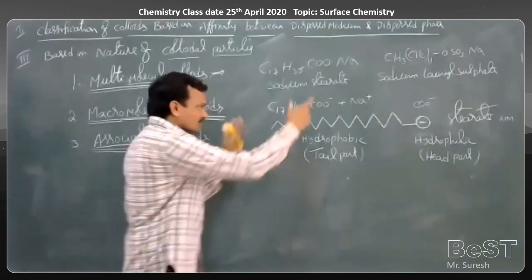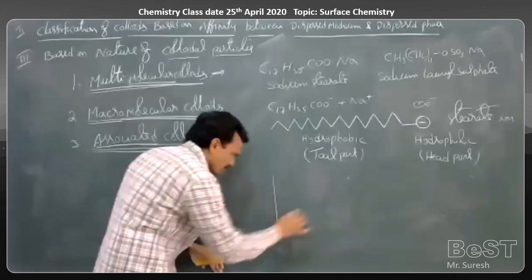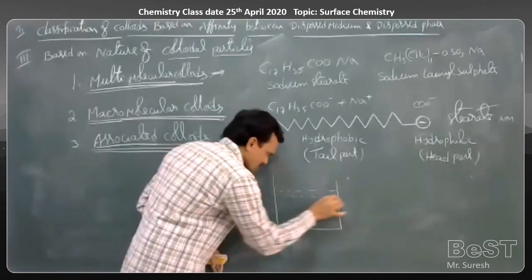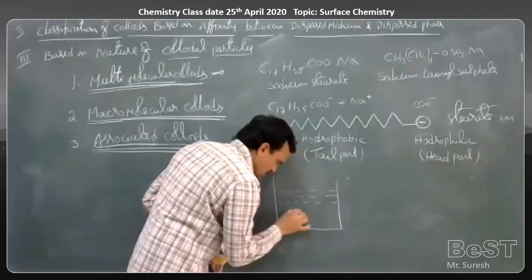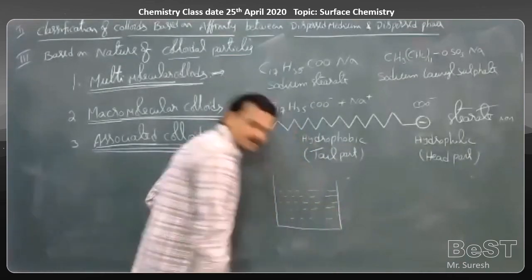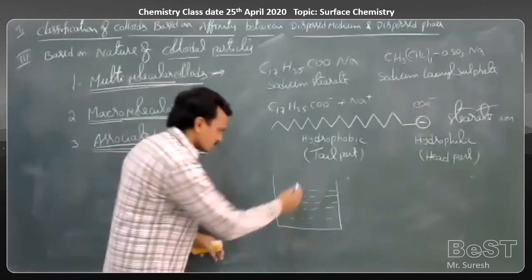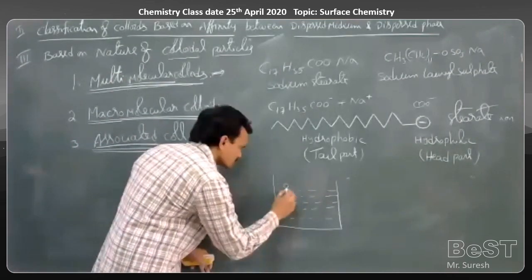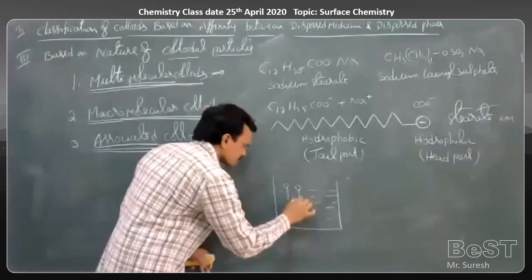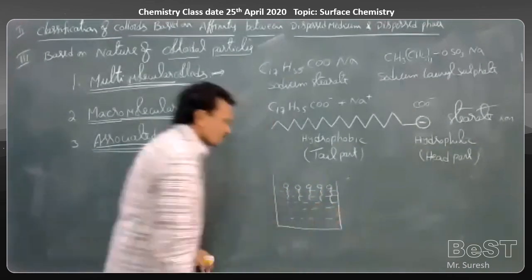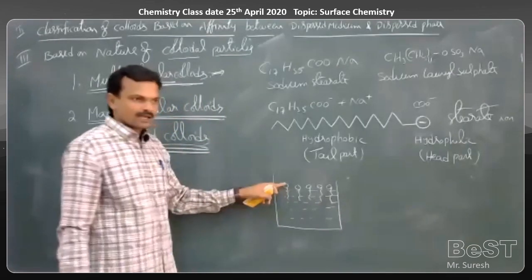Now, when this soap is added to water, what happens? First sodium stearate splits into ions, then these are oriented like this. So this is a tail part and this is head part.